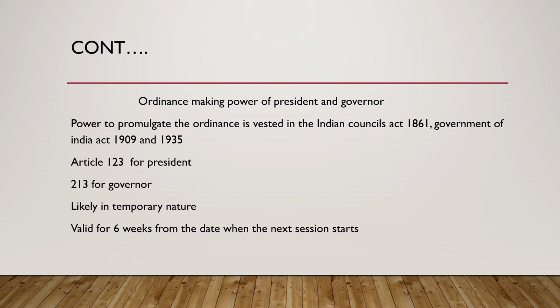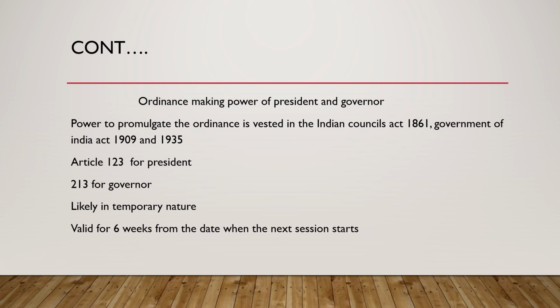And this ordinance may lapse earlier also if the President or the Governor withdraws it, or if both houses pass a resolution to disapprove it.